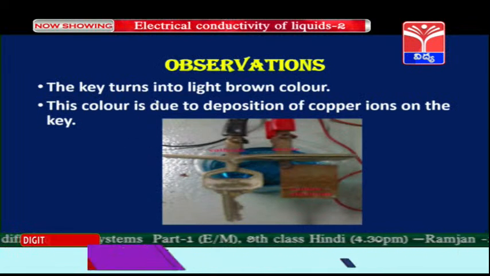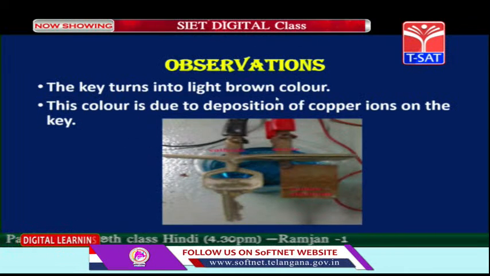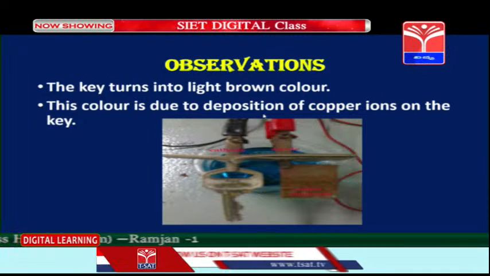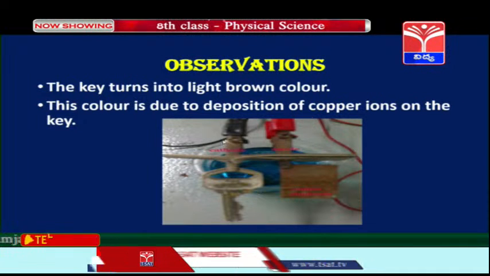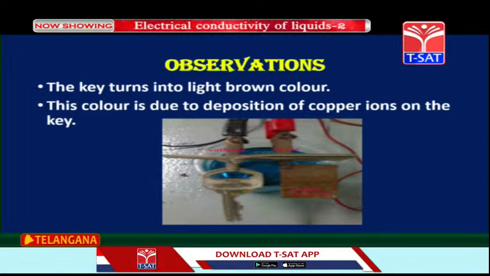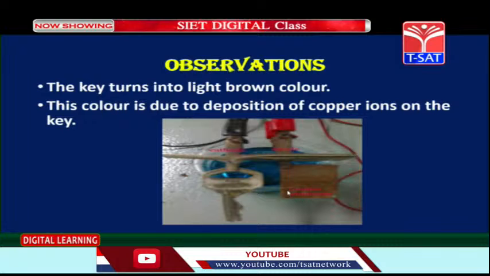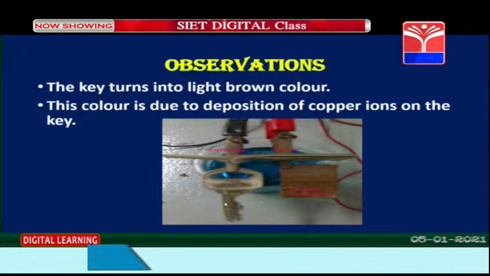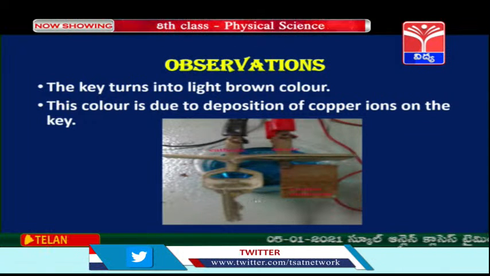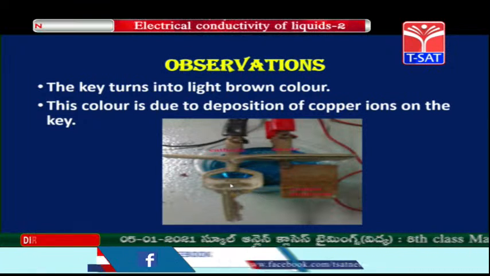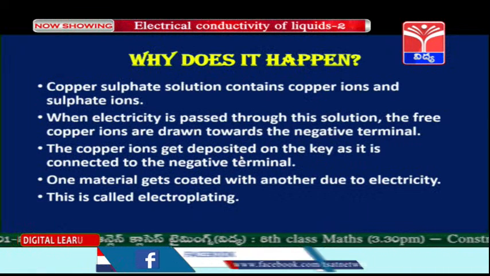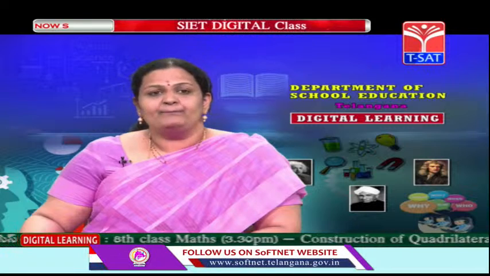We saw that the key turns into light brown color and this color is due to the deposition of copper ions on the key. So, what is happening, children? The copper ions in the solution are getting attracted towards the key and the key is turning into light brown color, that is copperish color. So, let us understand now why it happens.